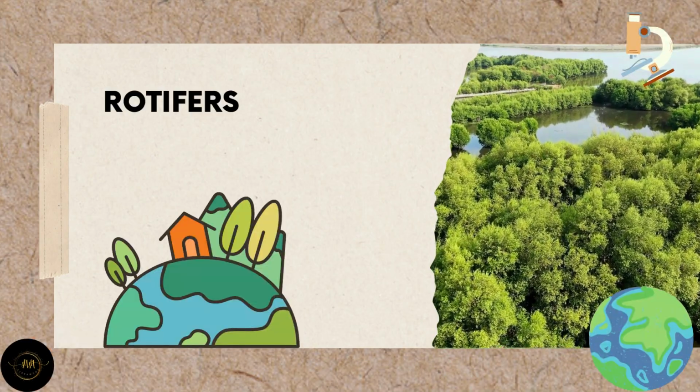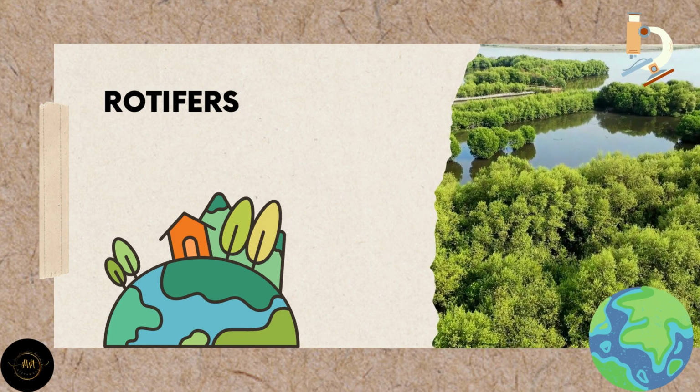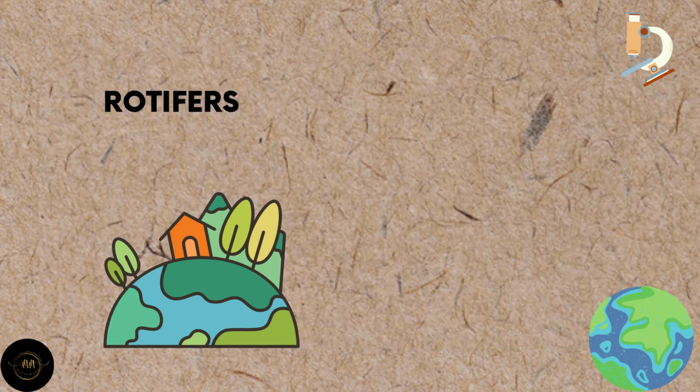Rotifers are incredibly small animals, typically measuring between 0.1 and 0.5 millimeters in length. They are so small that you would need a microscope to see them. They can be found in a wide range of aquatic habitats, including freshwater, lakes, rivers, and even in tiny water droplets on mosses. There are thousands of species of rotifers, each with unique features and adaptations to their specific environments.